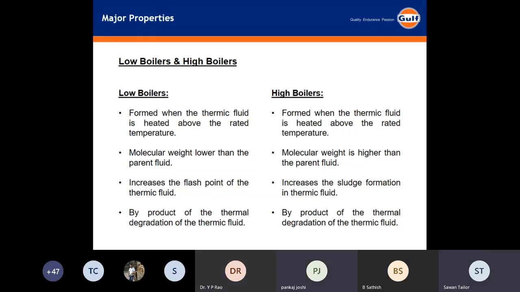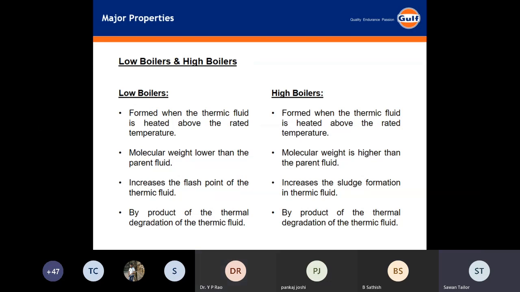Basically, sir, low boilers are those operating below 315, and high boilers are those operating more than 315. Both these molecules will be formed when the fluid is heated or the bulk temperature goes above 315 degrees centigrade. There are chances that some chemical reaction takes place where molecules are formed which have a molecular weight more than the parent fluid.